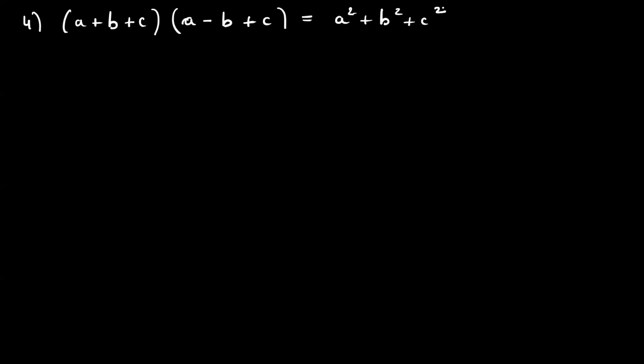Okay. So they are telling us in the fourth sum, this is given. And we have to show that A, B, C are in continued proportion. I hope you all understand what we mean by continued proportion. We have to show that A upon B is equal to B upon C. We have to prove this.